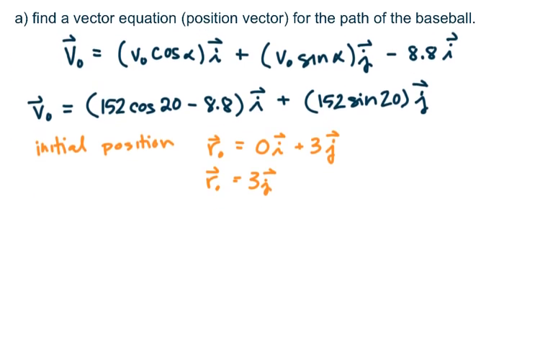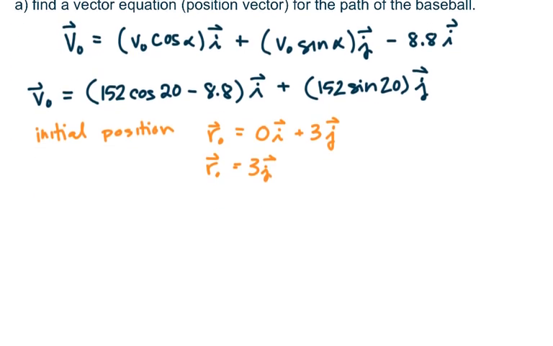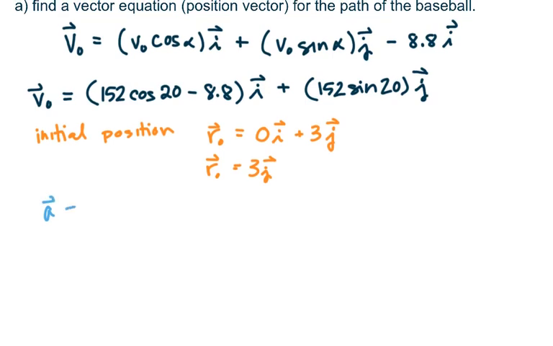Now, if we recall from our previous video, we noted that acceleration, which was the second derivative of position, is negative g j.